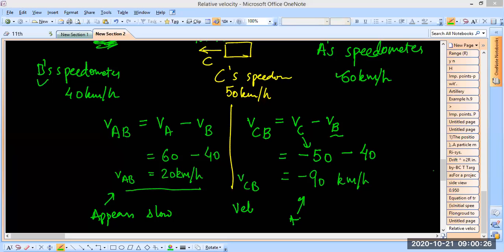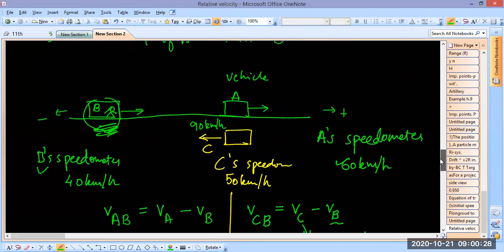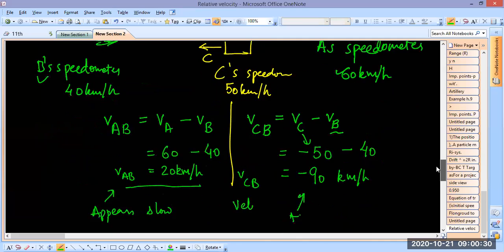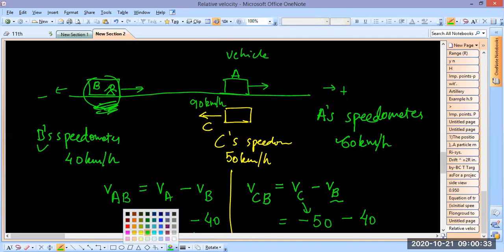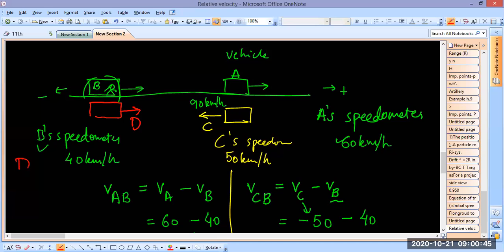Let's take another case of the same. Okay, suppose there was one more vehicle D, right? This happens sometimes while overtaking. Suppose there is one more vehicle D going towards the right side, and D's speedometer also shows 40 kilometer per hour.